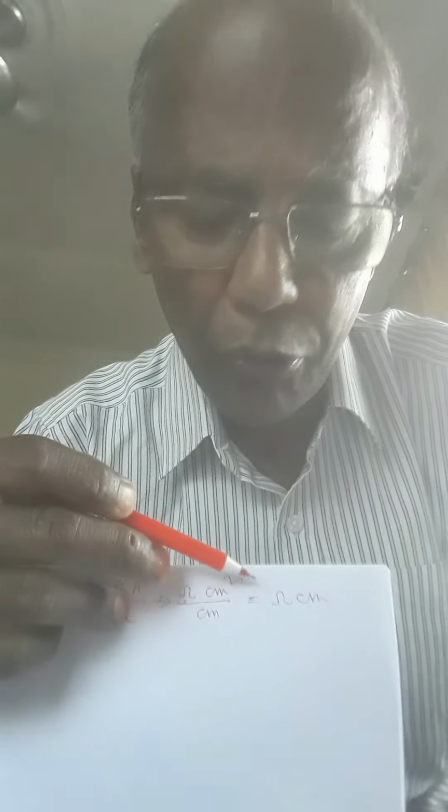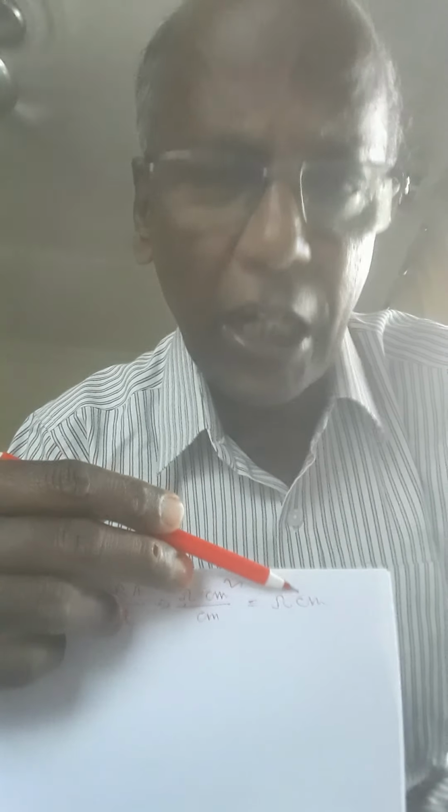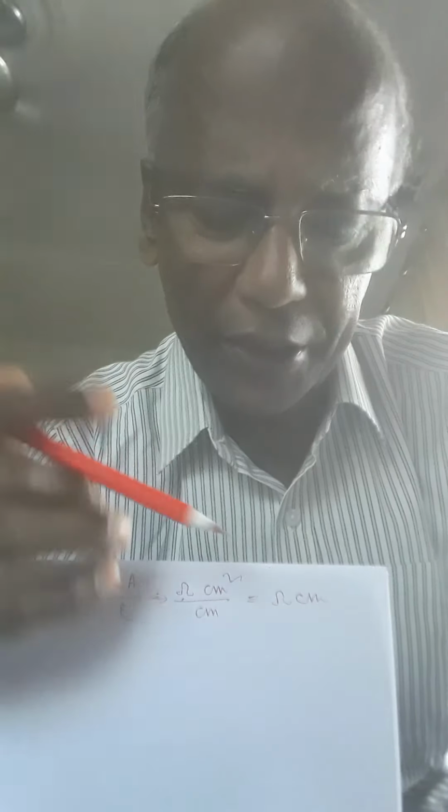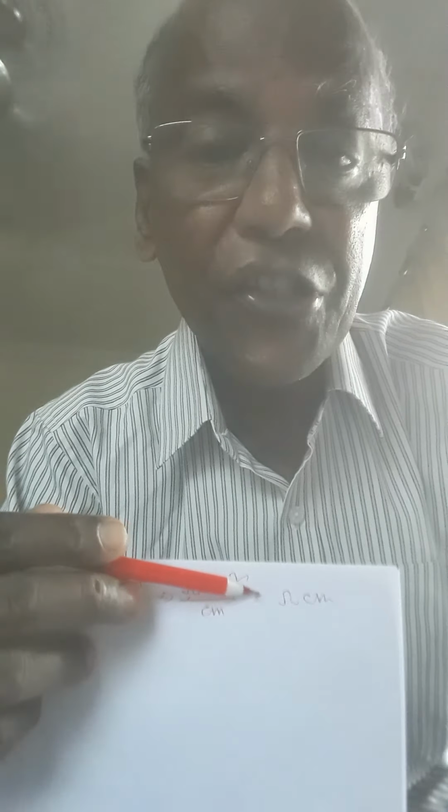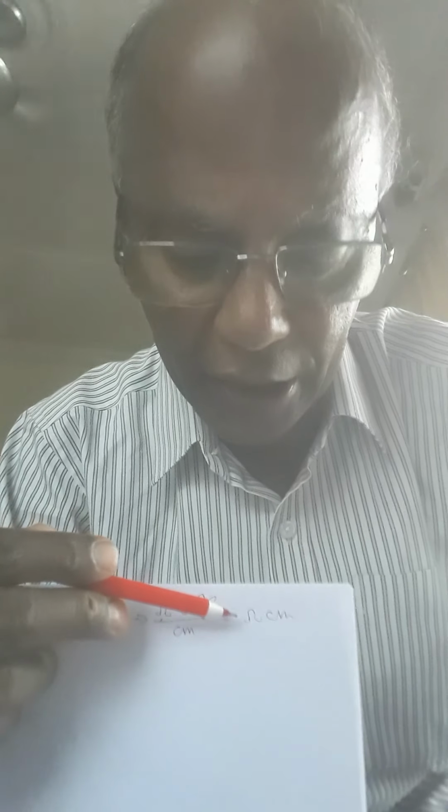Actually, although the unit of resistance in CGS system is stat ohm, still in specific resistance we take it as ohm centimeter. These are units of specific resistance. If you express it in stat ohm centimeter, it will be a very large quantity, and that's why in CGS system the specific resistance is represented in ohm centimeter.